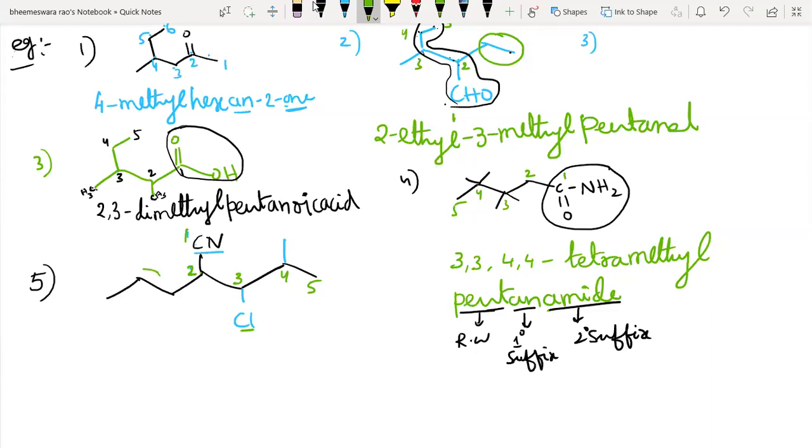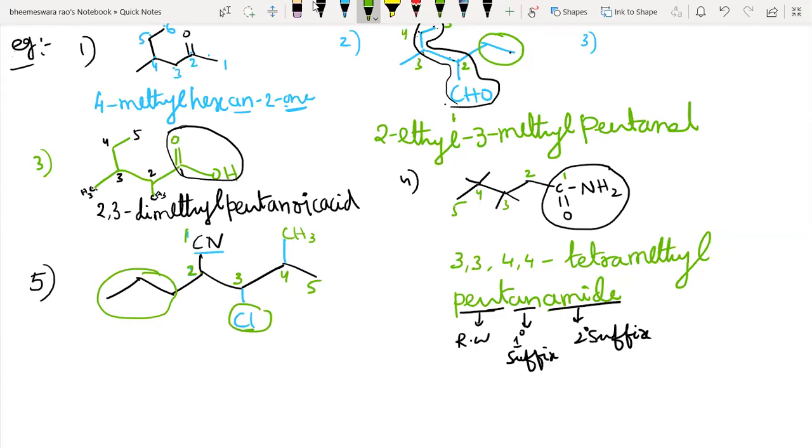So how many branches? 3 branches. 1, 2, this is 3. So if 2 or more carbon chains of equal length are present, then the selected chain should include the maximum number of functional groups. That is the rule. You have read it. Very good.